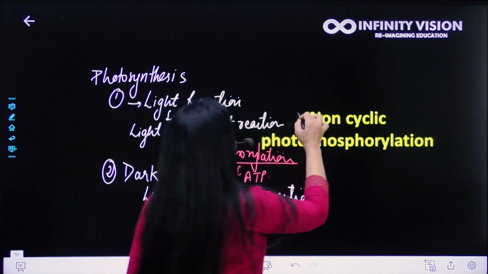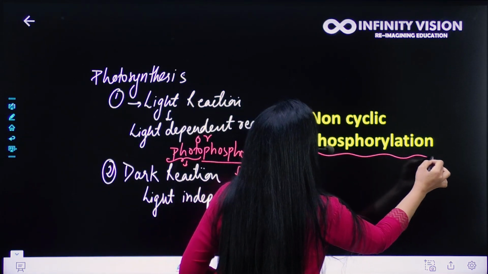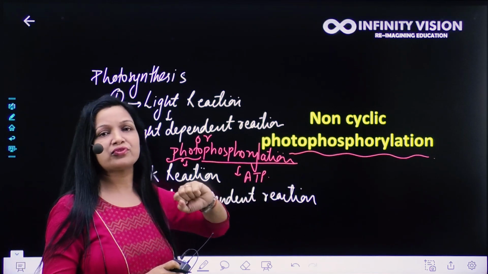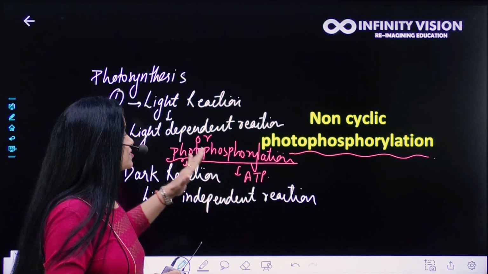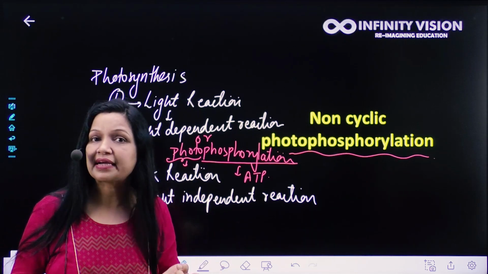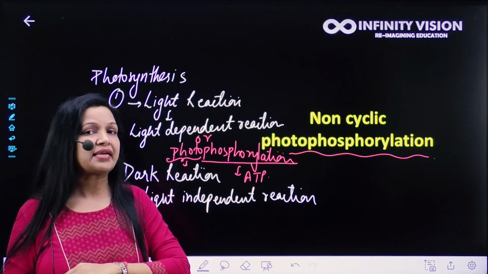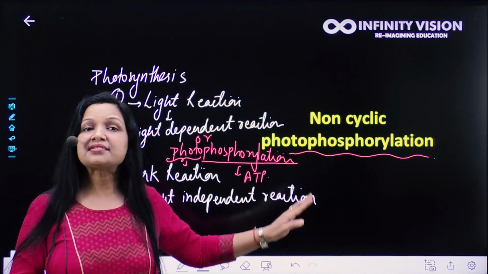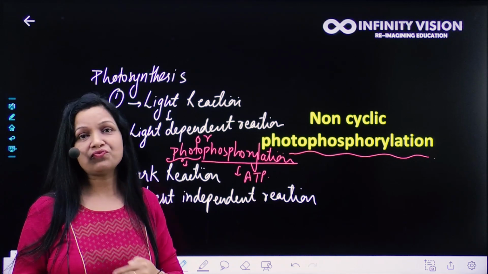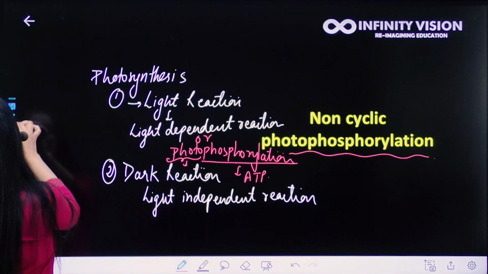First is non-cyclic photophosphorylation. So that is why I put the heading non-cyclic photophosphorylation, because photophosphorylation दो तरीके से हो सकता है plants में, either by non-cyclic and other by cyclic photophosphorylation. इस वीडियो में हम चर्चा करेंगे about non-cyclic photophosphorylation, right?